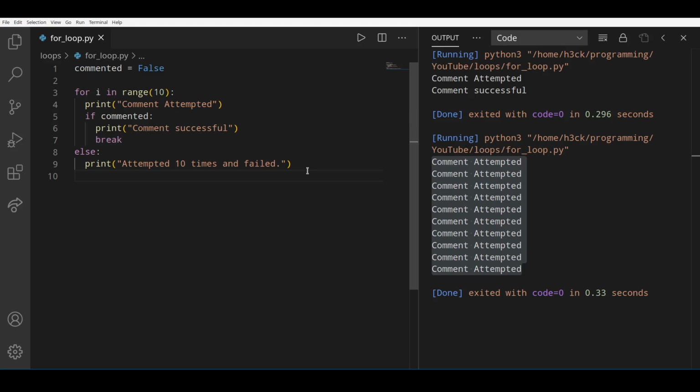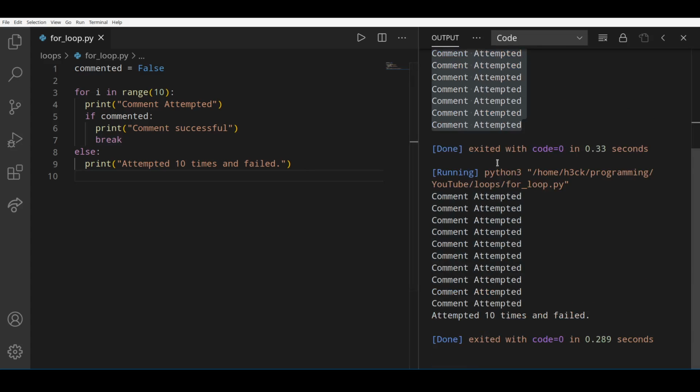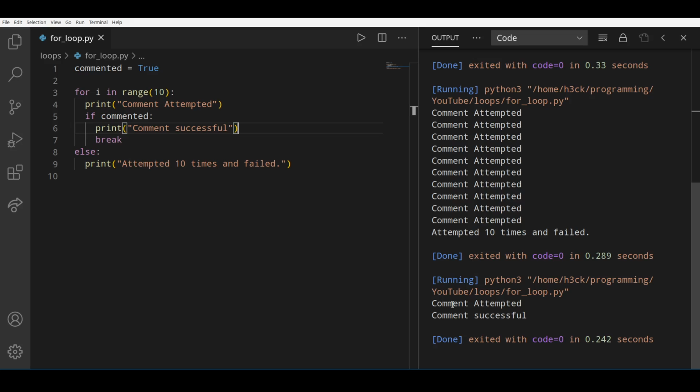Now let's try this out here. Let's run the code. Let's see, comment attempted for 10 times, attempted 10 times and failed. This is what we wanted. Now what happens if we again change this commented to true? Let's run this and let's see, comment attempted and within one comment it is successful.